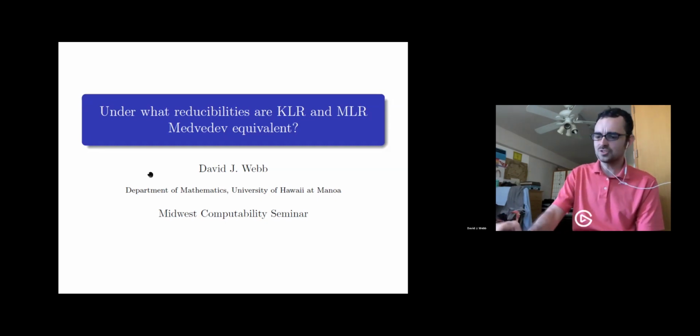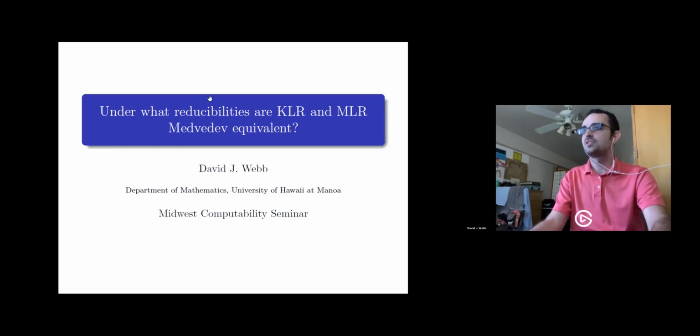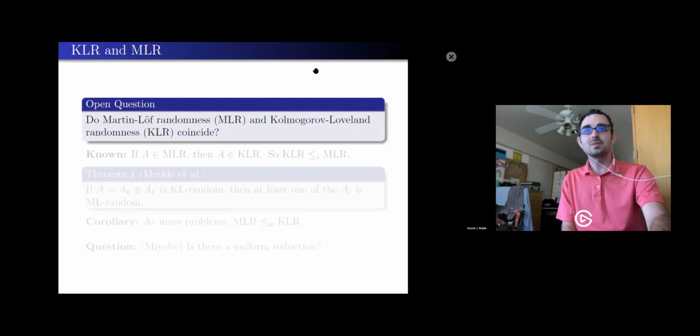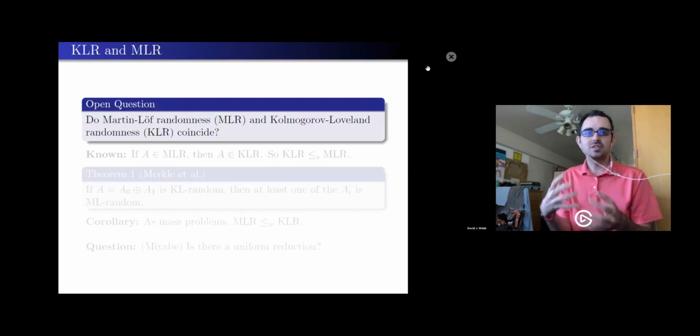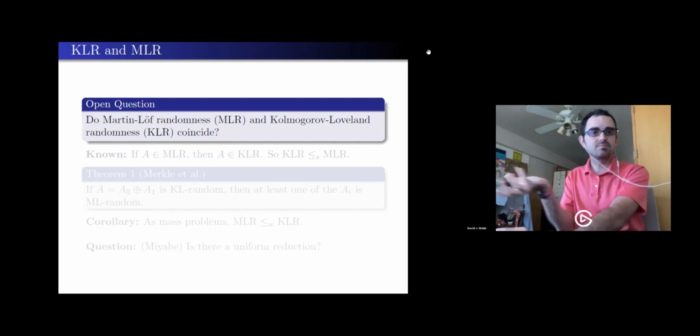So to start, the setting for this talk is a big open question in algorithmic randomness, which is, are KLR and MLR really the same notion of randomness? For the purpose of this talk, I'll mainly define MLR on the next slide. What we really need to know is that these are not presently known to be equal, but we have some partially known results.